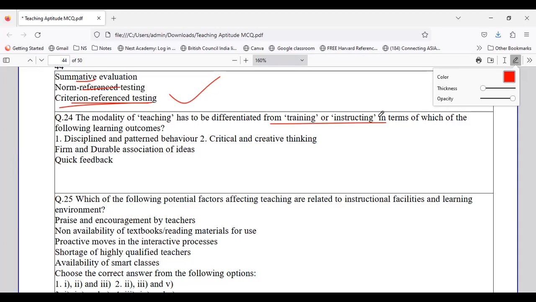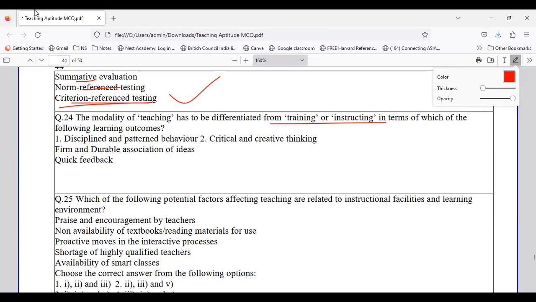Whether it is disciplined and patterned behavior, critical and creative thinking, firm and durable association, or quick feedback.